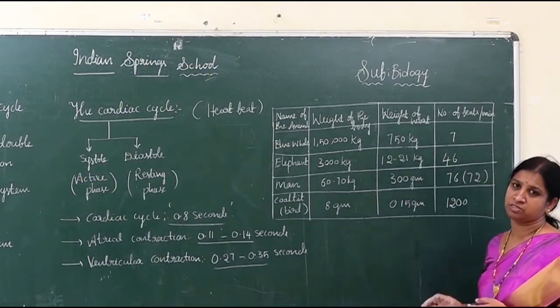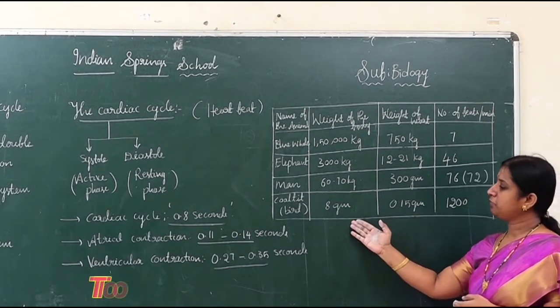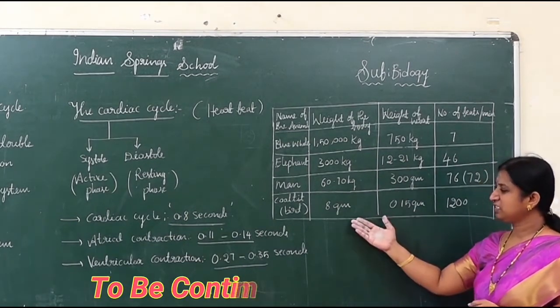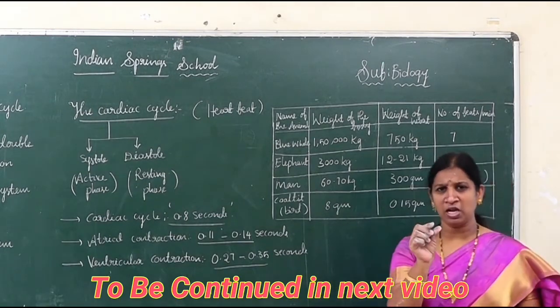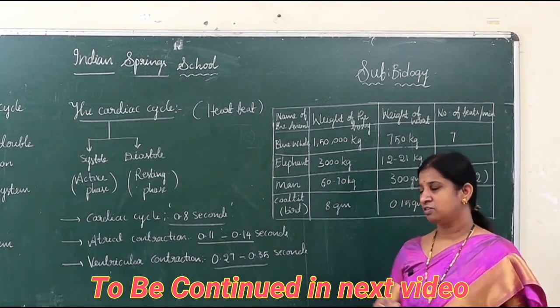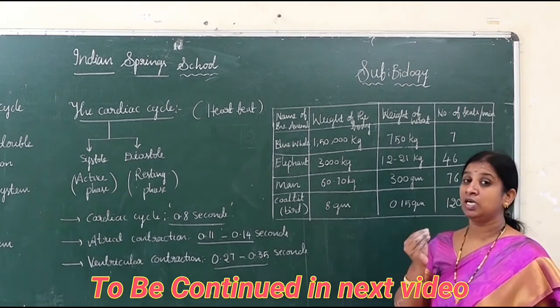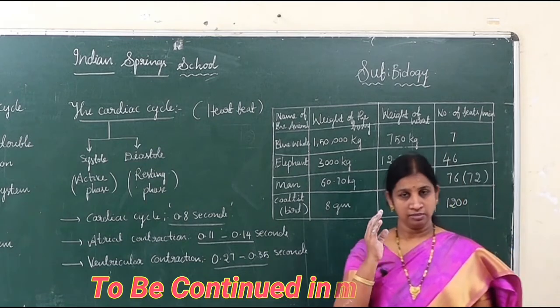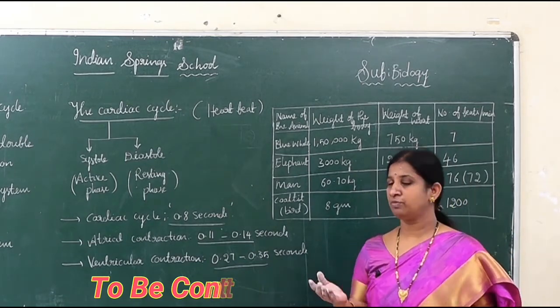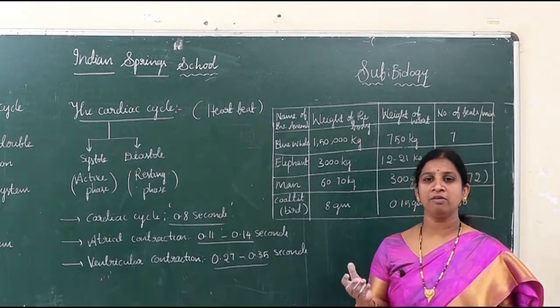Just 7 times. When you talk about the small bird, it weighs just 8 grams, so the heart is too small, 0.15 grams only. Per minute, 1200 times it beats. So that is the relation between the size of the animal, the size of the heart and the number of heartbeats.